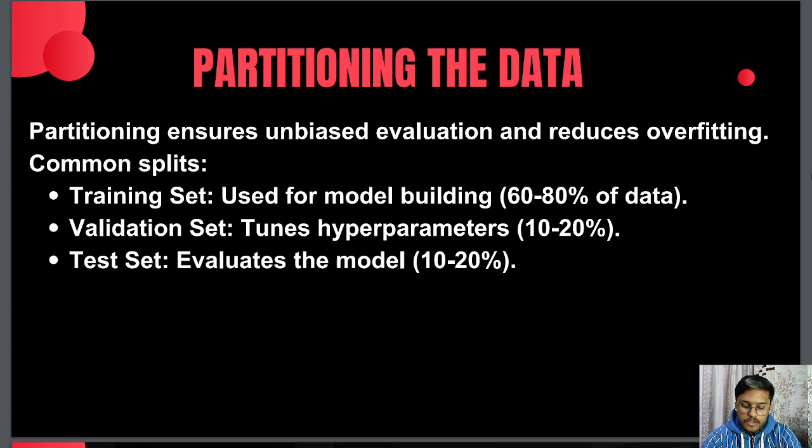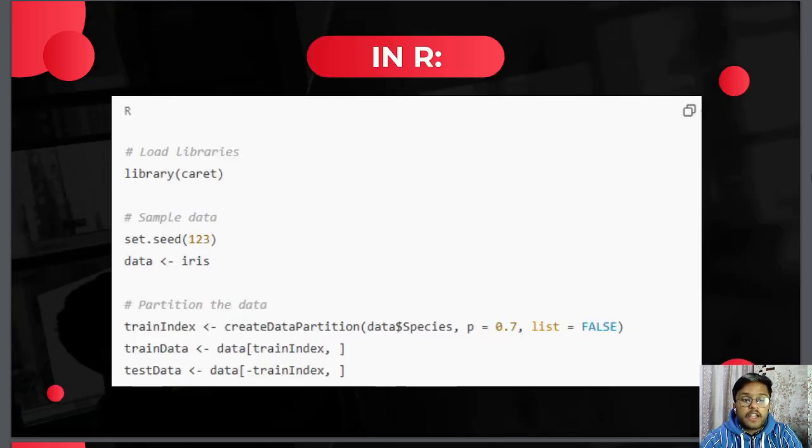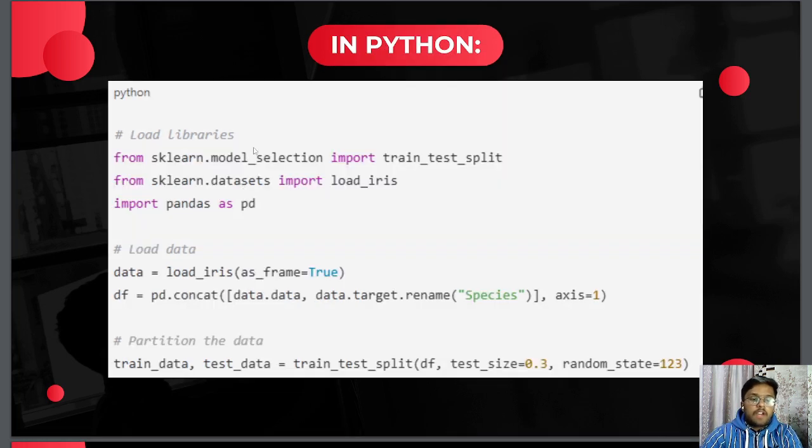Partitioning in R can be done using the caret package, and we can also use the party package. In Python, we can use the train_test_split function from the scikit-learn library to partition the data. We can see an example here. In R, we are using a library named caret, and in Python, we are using sklearn.model_selection, importing train_test_split as we learned previously.